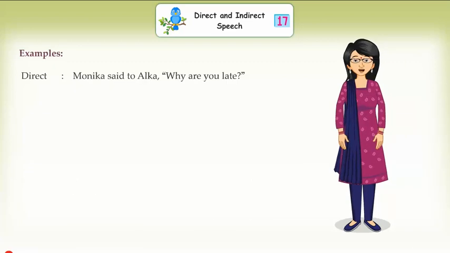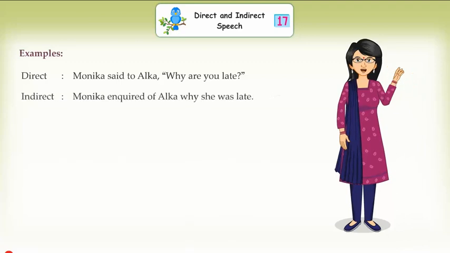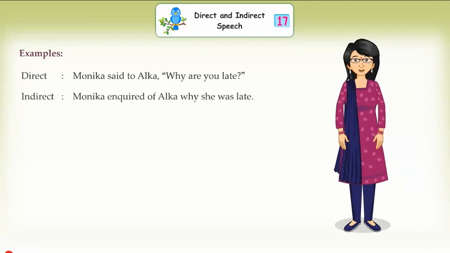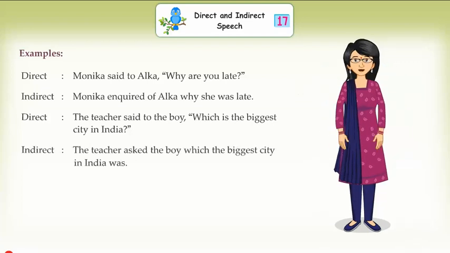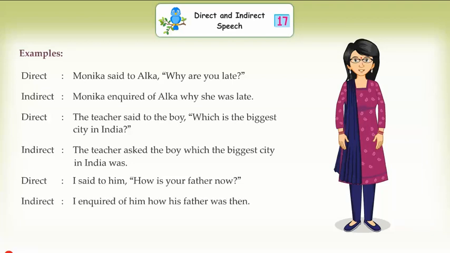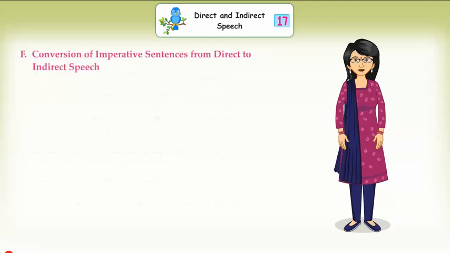Direct: Monica said to Alka, why are you late? Indirect: Monica inquired of Alka why she was late. Direct: The teacher said to the boy, which is the biggest city in India? Indirect: The teacher asked the boy which the biggest city in India was. Direct: I said to him, how is your father now? Indirect: I inquired of him how his father was then.